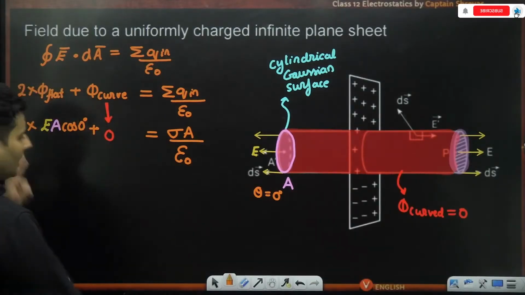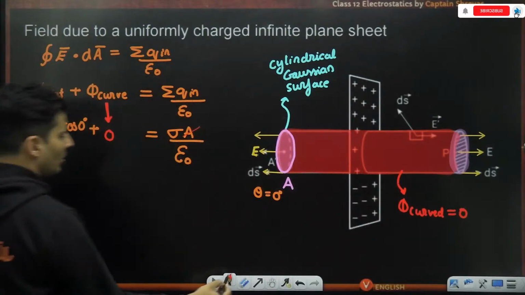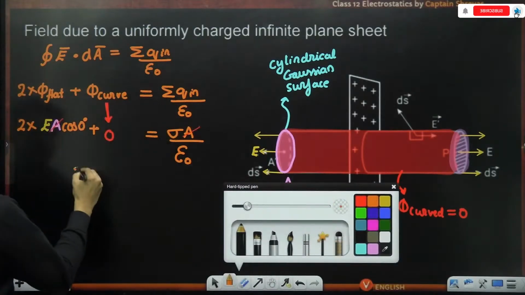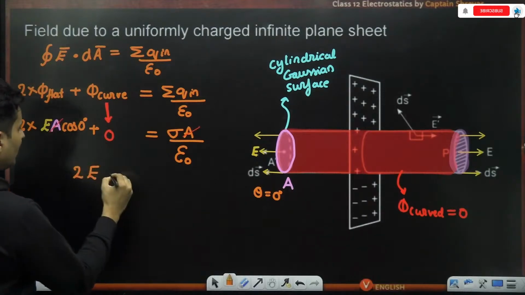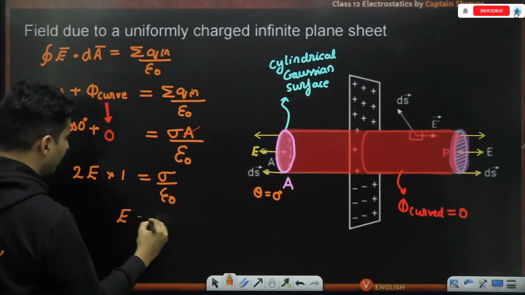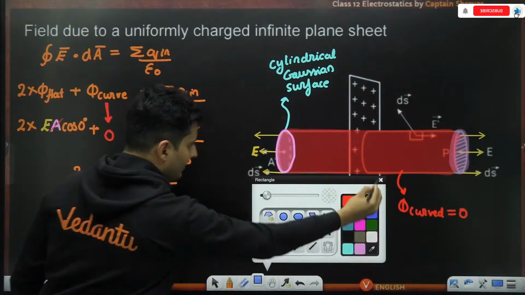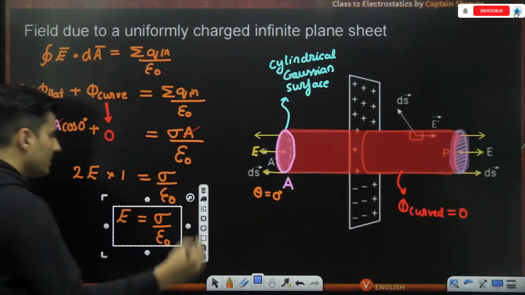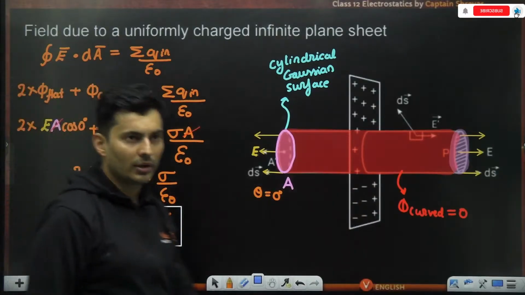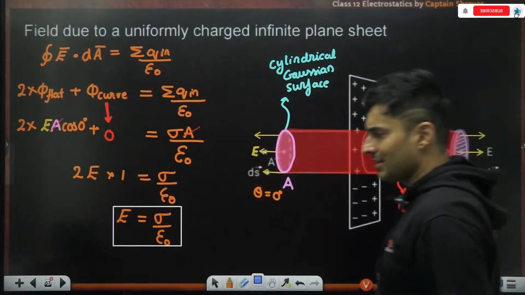As you can see, this area and this area just got cancelled. So I'm left with 2 times E, cos 0 is 1, equals sigma by epsilon naught. So the electric field is just sigma by 2 epsilon naught. That is the answer. Nothing more, nothing less.